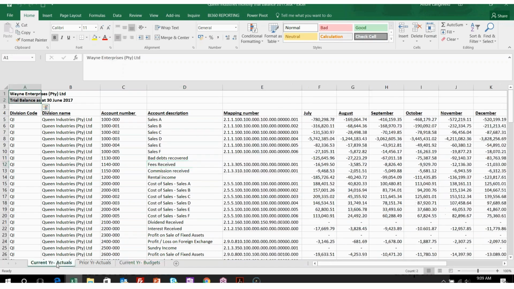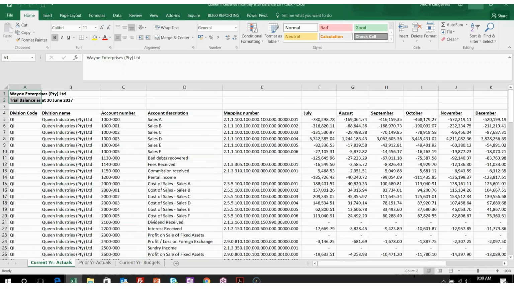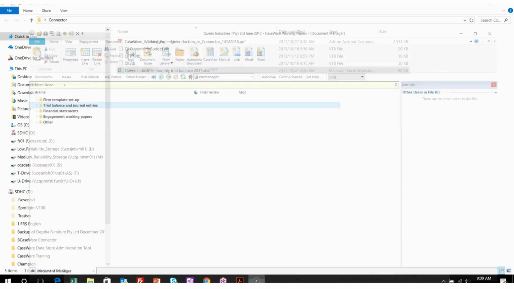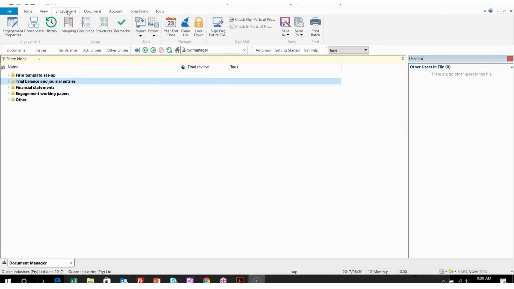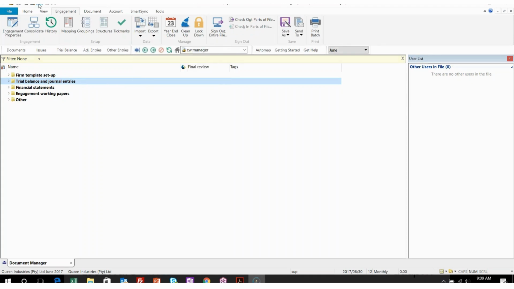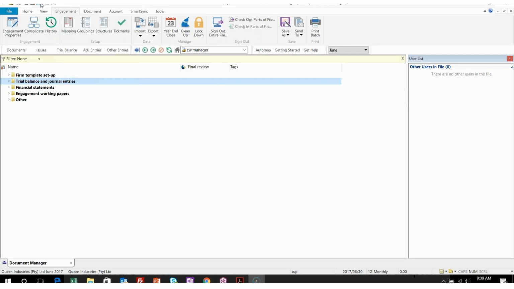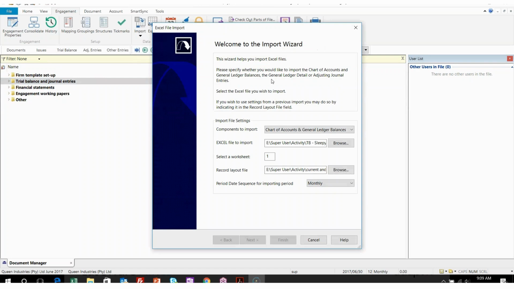All of them have basically July, August, September, a 12-month TB up until the end. So I'll be quickly importing that for us. If I jump back to my CaseWare, I'll be clicking on Engagement, Import Excel file. Remember that you can create a shortcut to import from Excel right on top by clicking on Customize and showing more commands. Customize quick access toolbar. So I can also just click on that little button there.